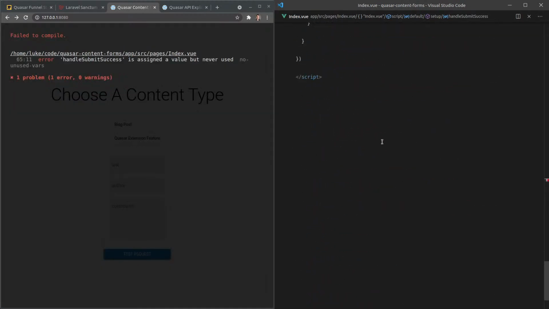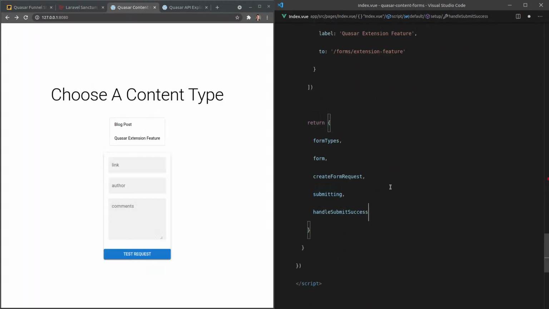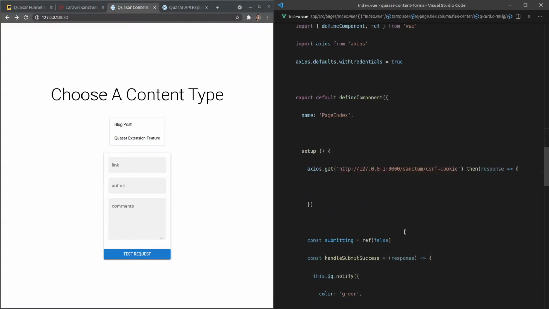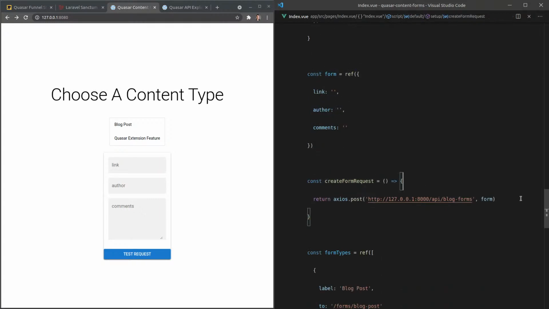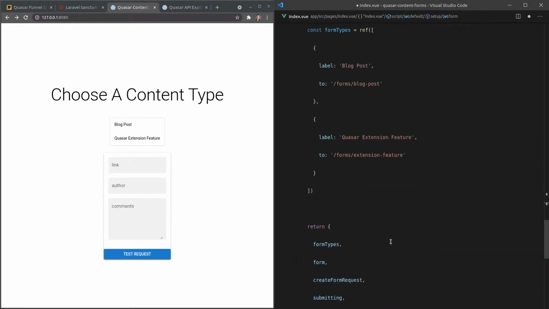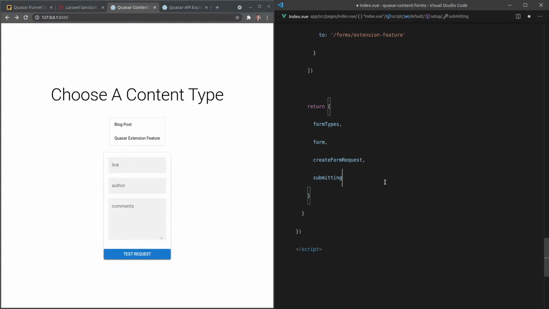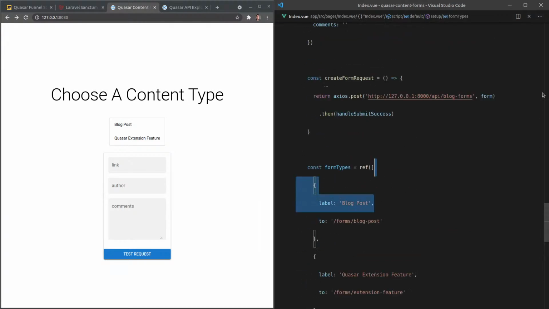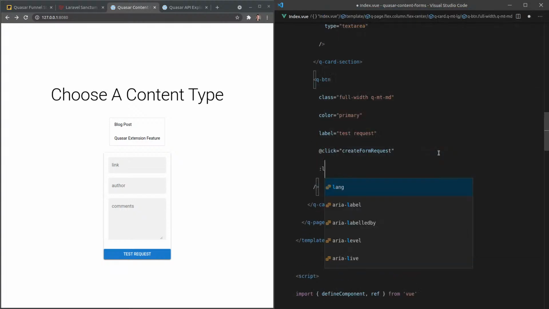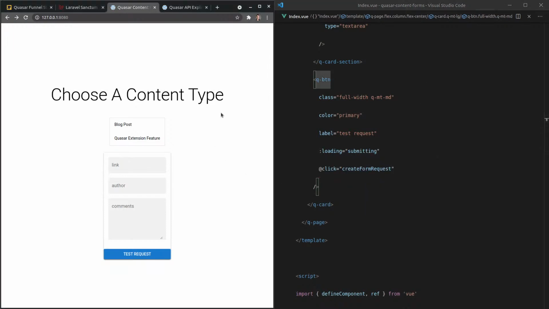Handle submit. Let's make sure that's also exposed. And now what we can do is say create form request is called here. And then we'll say dot then handle submit success. So in fact, we don't even need to expose this. And then I have a spinner here, so we can even say loading is equal to submitting. Let's see if all that worked. I probably should have been testing as I went, but I didn't.